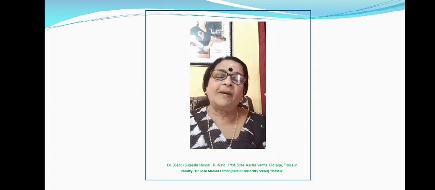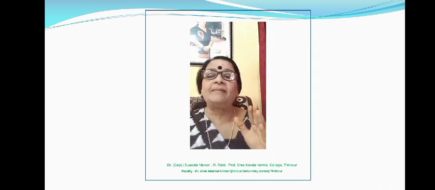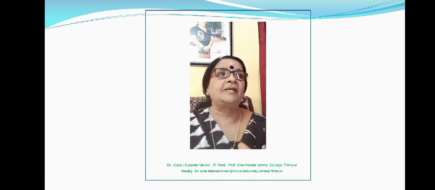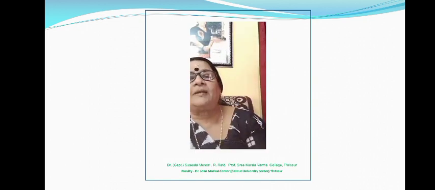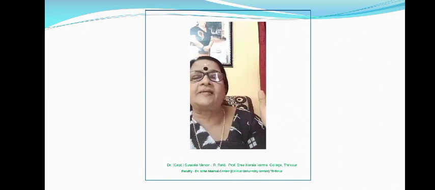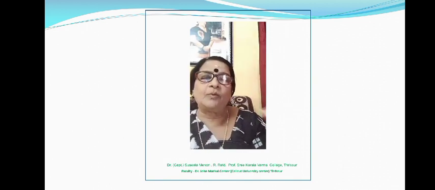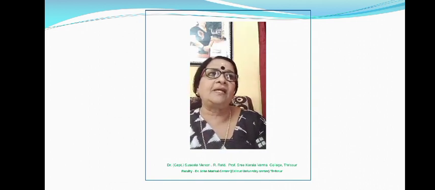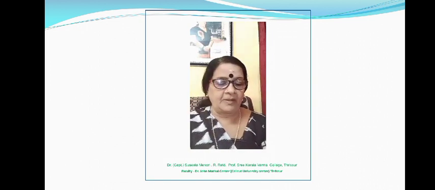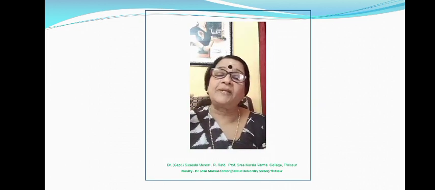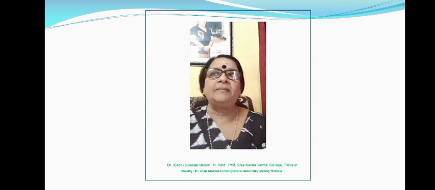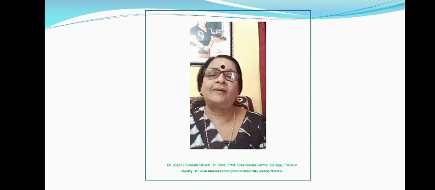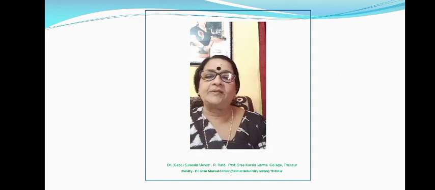And in the case of temporary working capital, it can be classified as seasonal working capital and special working capital. Seasonal working capital means during different seasons, there may be requirements for more and more working capital. That is, according to seasonal variations, the working capital requirements will also change. That is seasonal working capital. And special working capital means during certain special occasions, there may be need for more special working capital. So the classification is over.